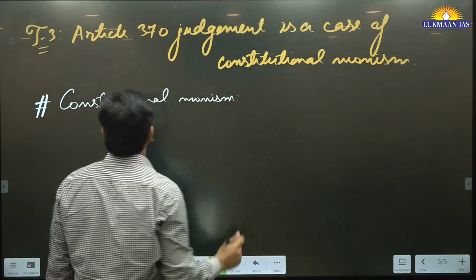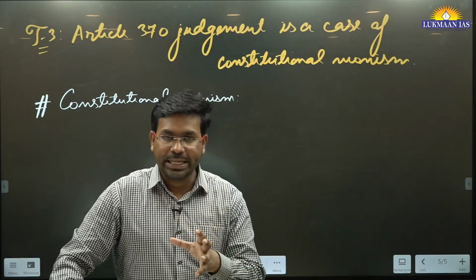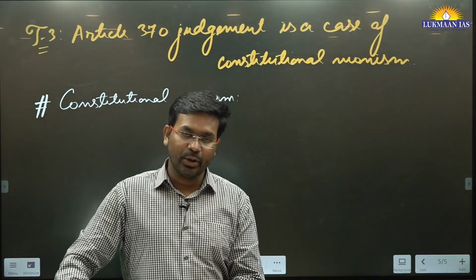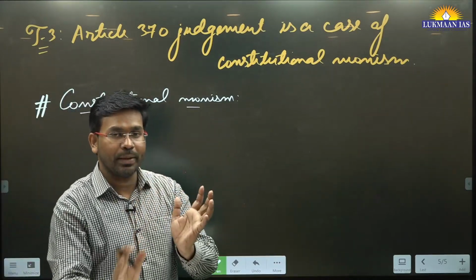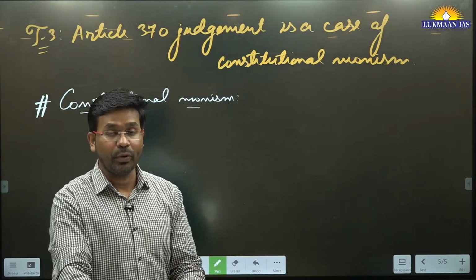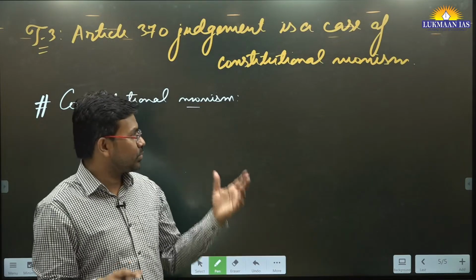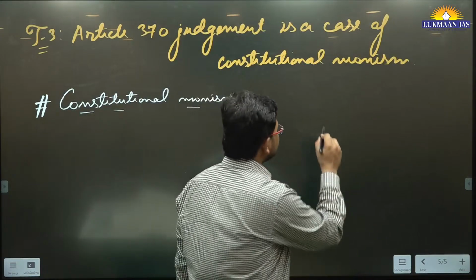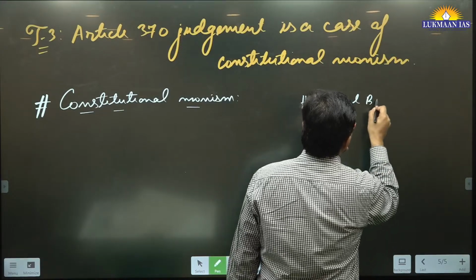Constitutional monism is a situation where the Constitution of India is considered sovereign, in the context of India. Here it considers that the Constitution of India is the final document using which we can interpret many things related to India, such as relations between two territories. This article is written in the context of Jammu and Kashmir. So let us understand some historical background related to this topic before we jump into it.